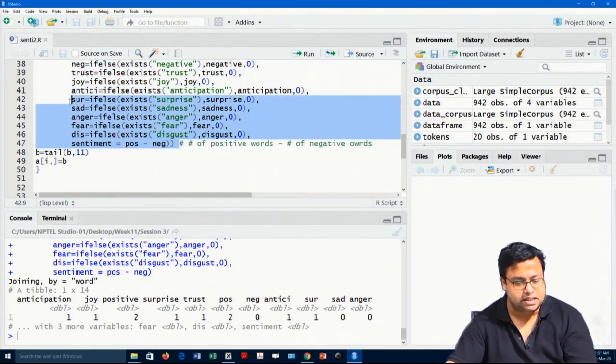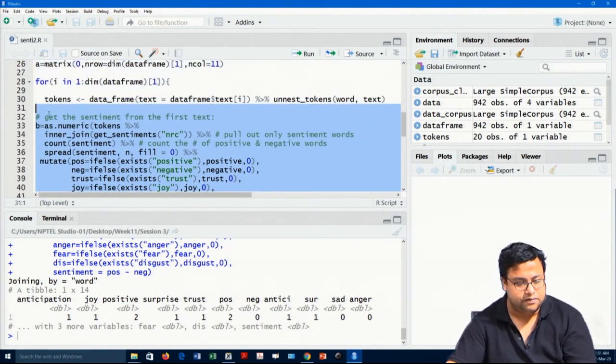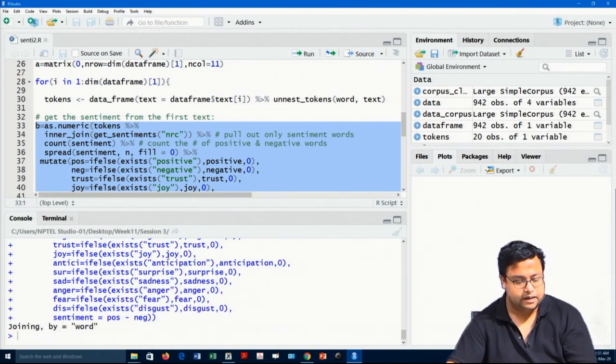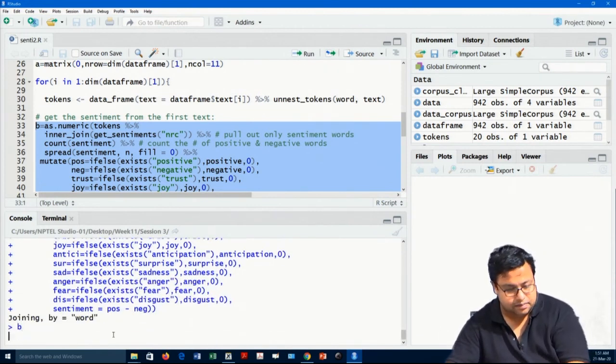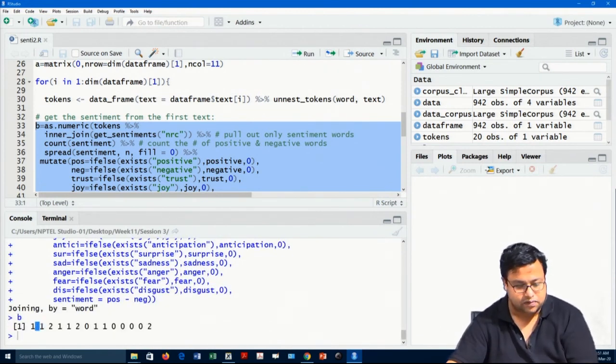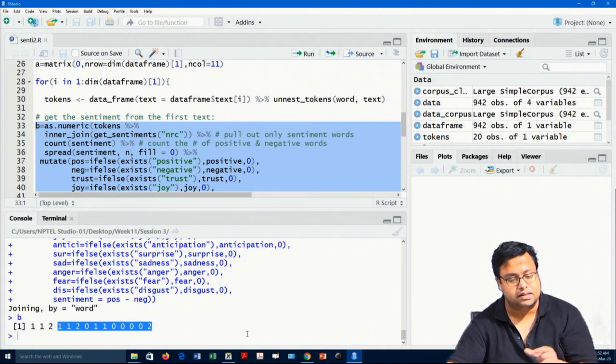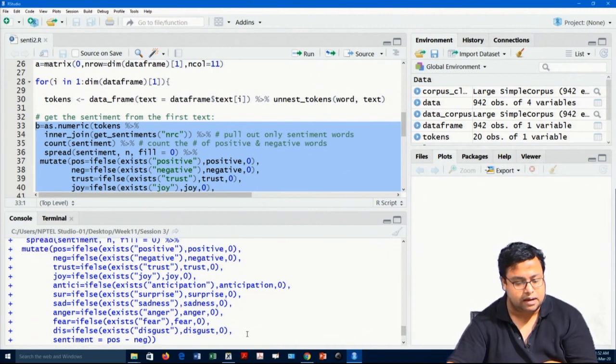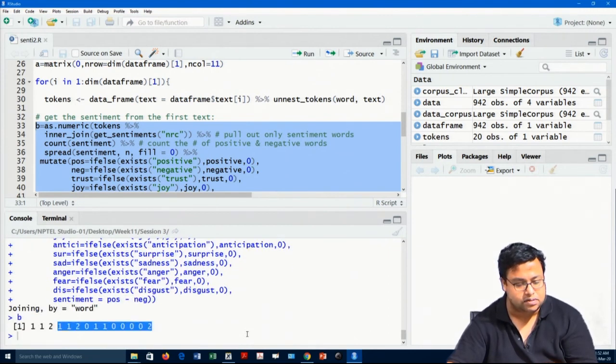Now, I change this to a numeric variable and save it as B. So, what is B then? B looks like this: 1 1 2 1 1. Remember the last 11 values, which are 1 2 3 4 5 6 7 8 9 10 11 up to this. These values are meaningful to me, and the rest of the values are not so meaningful.